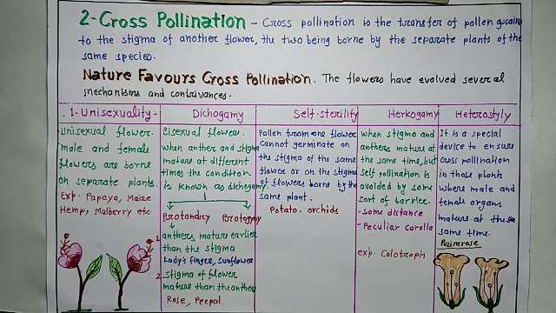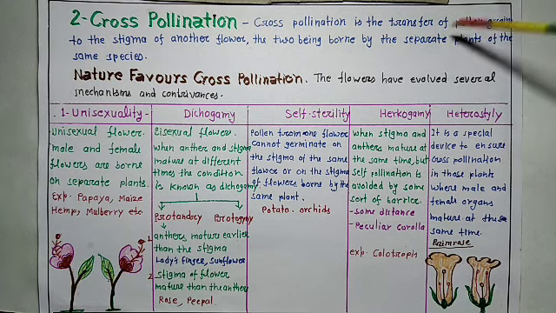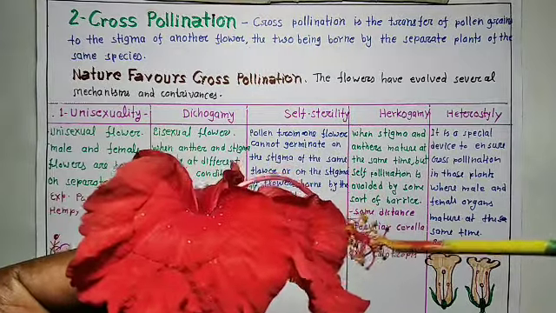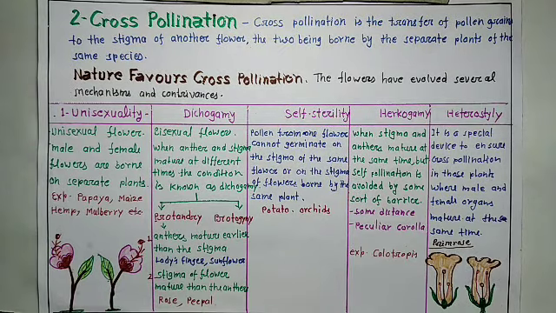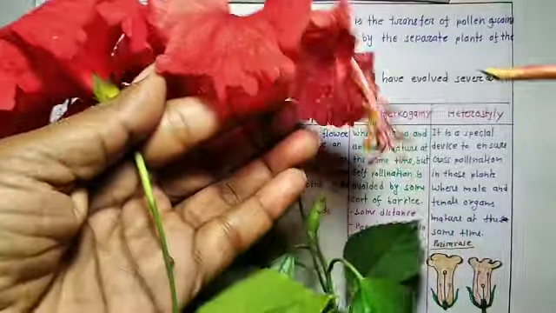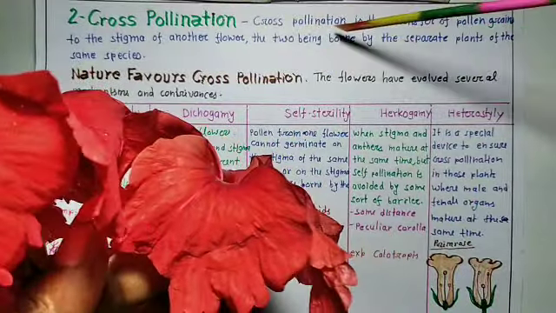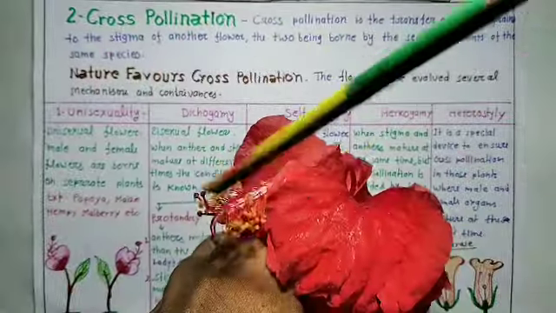Now, cross pollination. What is cross pollination? Cross pollination is the transfer of pollen grains to the stigma of another flower. This one is the first flower, and this is the second flower. Cross pollination is the transfer of pollen grains to the stigma of another flower.